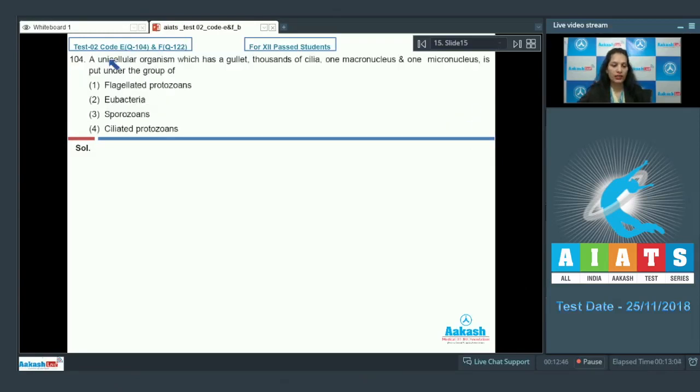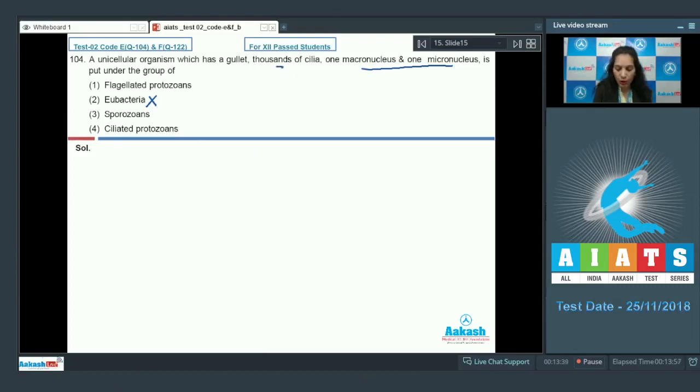Question number 104. A unicellular organism which has a gullet, thousands of cilia, 1 macronucleus and 1 micronucleus is put under the group of option number 1, flagellated protozoans. Second, eubacteria. Third, sporozoans. Fourth, ciliated protozoans. If you can understand the question, you can understand that if any organism has a nucleus, it cannot be put under eubacteria, as bacteria lack a nucleus completely. They have just a nucleoid. So second option is ruled out.